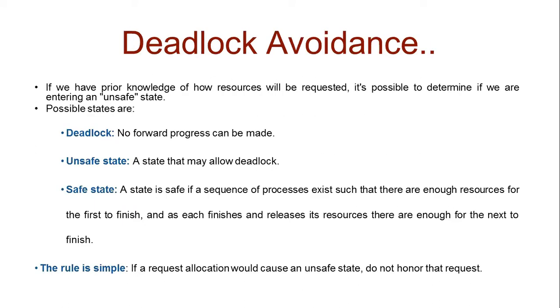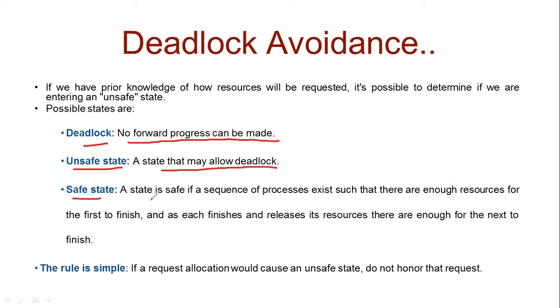Deadlock avoidance requires that if we have prior knowledge of how a process will request the resources, then it is possible to determine whether we are entering an unsafe state. So, there are three possible states. Deadlock state: in deadlock state, no forward progress can be made. Then there is unsafe state, a state that may allow deadlock.